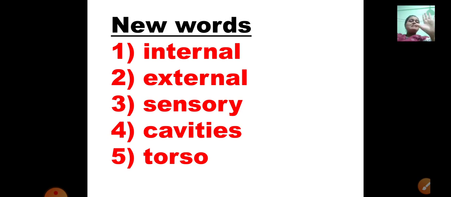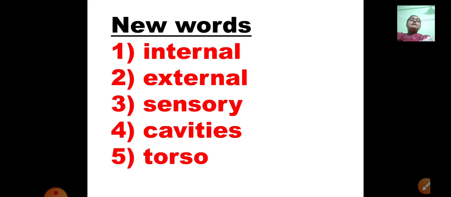There are 5 sensory organs. How many sensory organs? 5. Eyes, nose, ears, tongue, which helps you to taste, and your skin. So there are 5 sensory organs. We will learn about it when we watch the video.